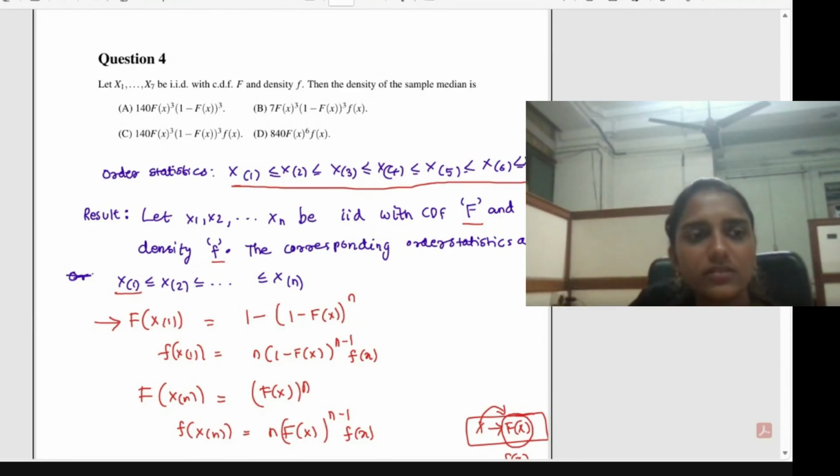Here we have 7 values, x1 to x7. Median means the middlemost one. So the median will be equal to the 4th order statistic, x4, which gives you the median for these 7 observations.